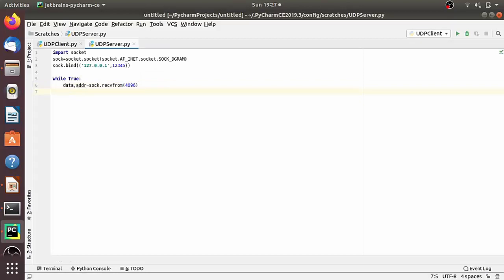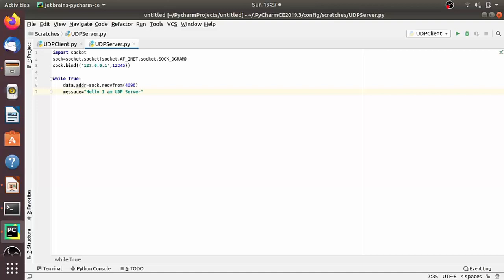Now let's say we also have to send data to the client. So let's define the message: hello, I am UDP server. Here also one important point is that we use the sendto method for UDP.